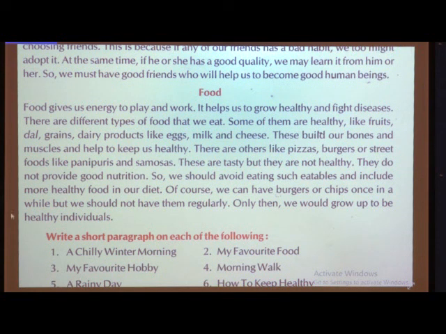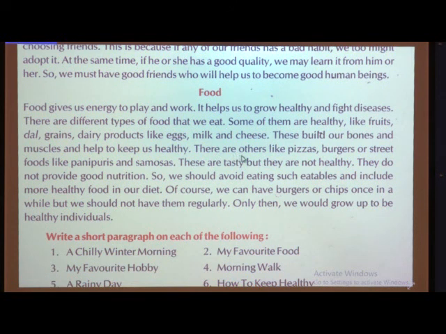So, children, you all are very small. So, it is necessary that you should eat these types of food, means you should have all these things in your food, like fruits, dal, grains, the dairy products like eggs, milk and cheese, not all that pizza, burger, bhel, sandwich. Yeah, sometimes you can enjoy that, but daily you should have all these types of food, which keeps your muscles and your bones healthy, and so you will be healthy and you can fight the diseases.